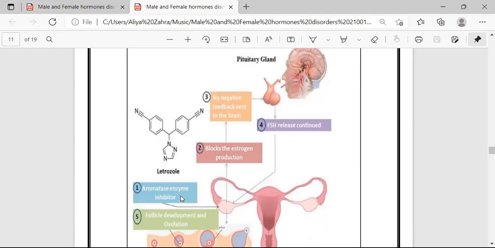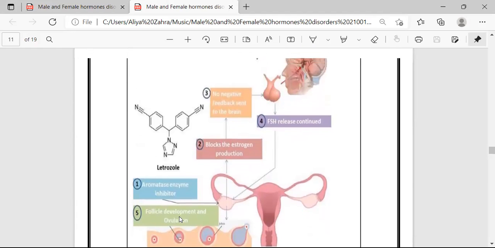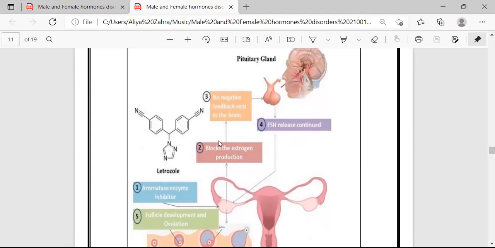The aromatase enzyme inhibitors block the estrogen production, and then there is no negative feedback inhibition, meaning that no negative feedback is sent to the brain. The next step involved is the resultant increase in gonadotrophin secretion. Gonadotrophins means follicle stimulating hormones. Then there is an increase in follicle stimulating hormone and the growth of ovarian follicles.